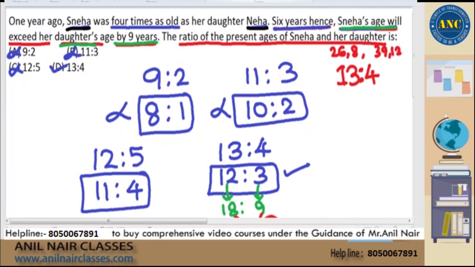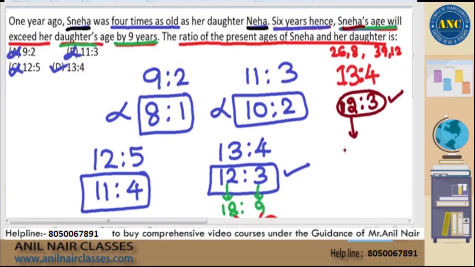So that is the reason what I did, Gautam, is I just assumed that they might be the exact values. I am not sure whether 13 and 4 itself are the exact values. I just assumed it initially, just to save my time. So I assumed it and checked 1 year before as 12 and 3. This first statement is satisfying if I assume that they are exact values. And I also checked with second statement.